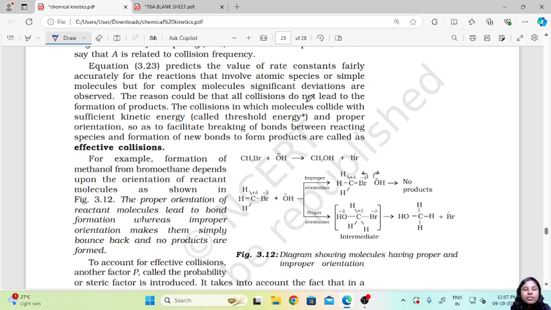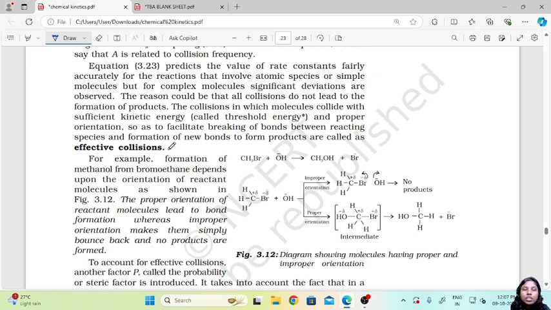The collisions in which molecules collide with sufficient kinetic energy, known as the threshold energy, and proper orientation so as to facilitate breaking of bonds between reacting species and formation of new bonds to form products are known as effective collisions. Say two molecules A and B are colliding. Just because they are colliding does not mean they will move towards the formation of any product.